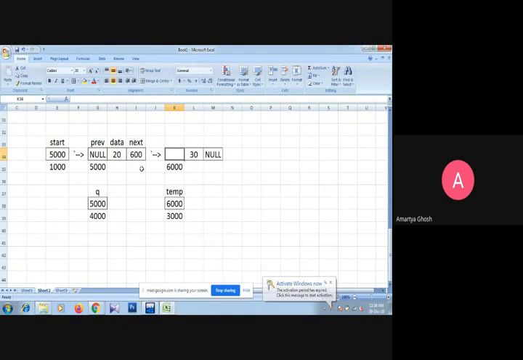The value of q should be assigned into this node because q is pointing to the previous node. After linking, this is the last node right now, and this is the last previous node. The last previous node is pointed to by q, and the last node right now is pointed to by temp. So temp arrow prev equals to q, that is the base address of the previous node.